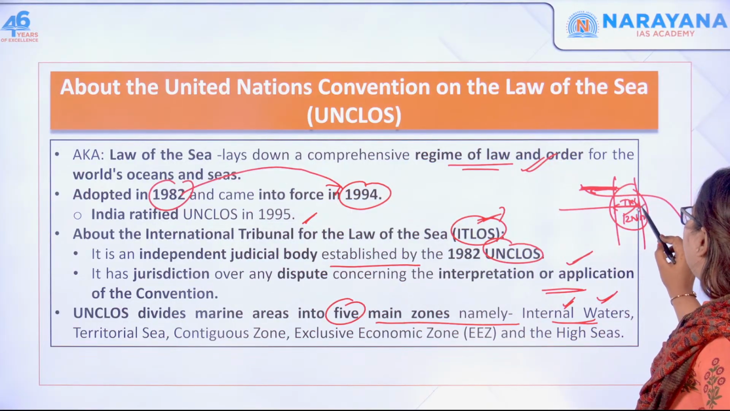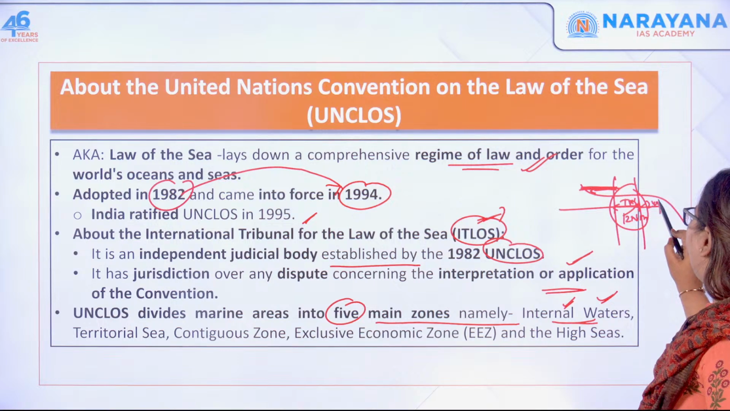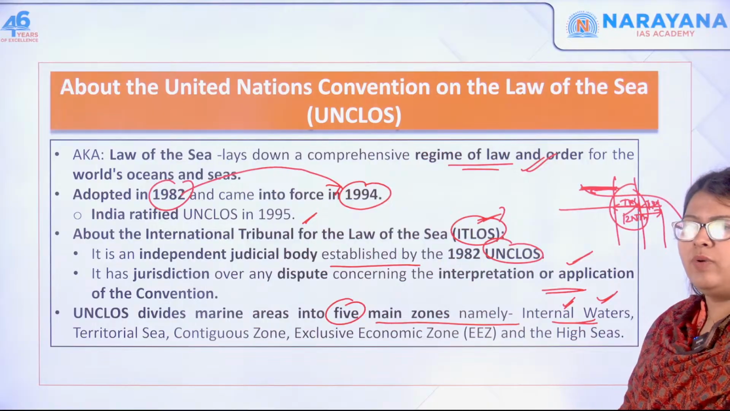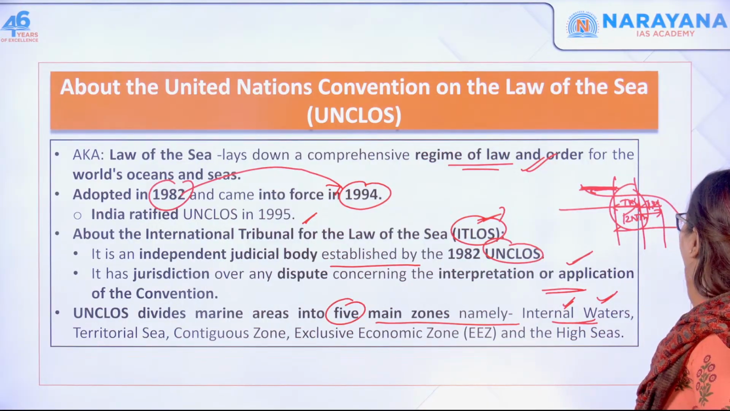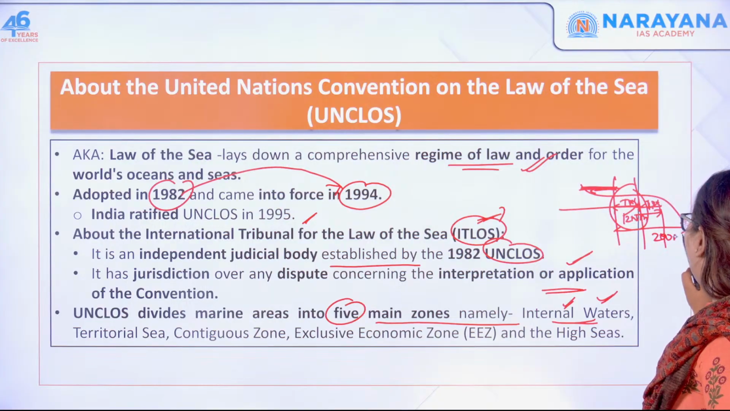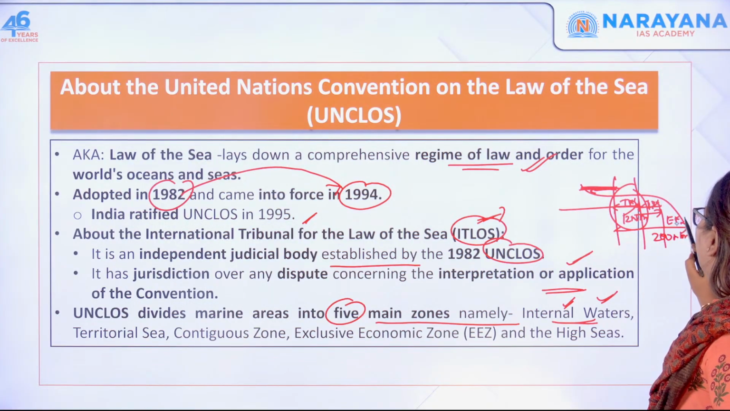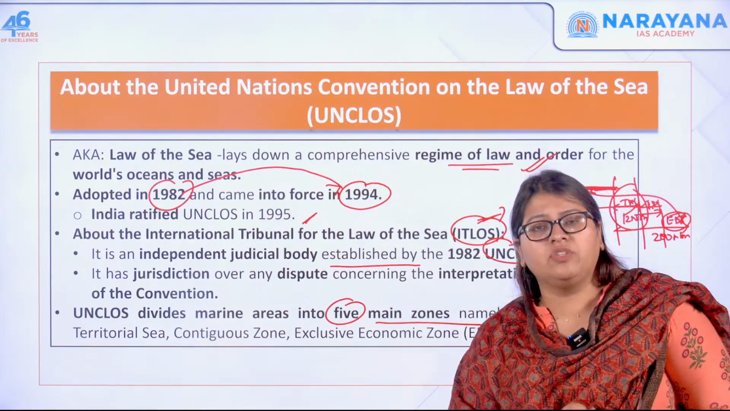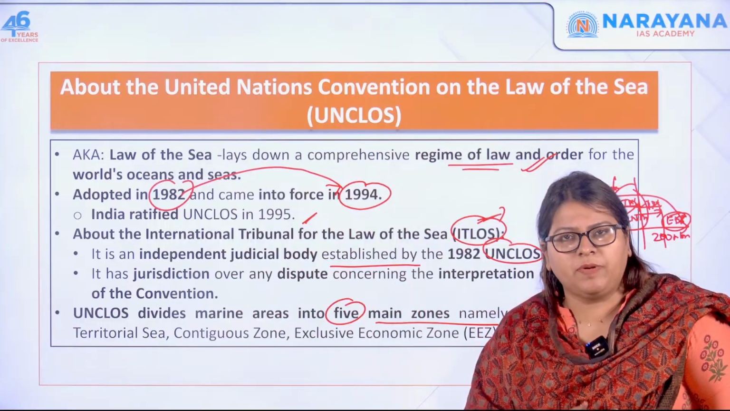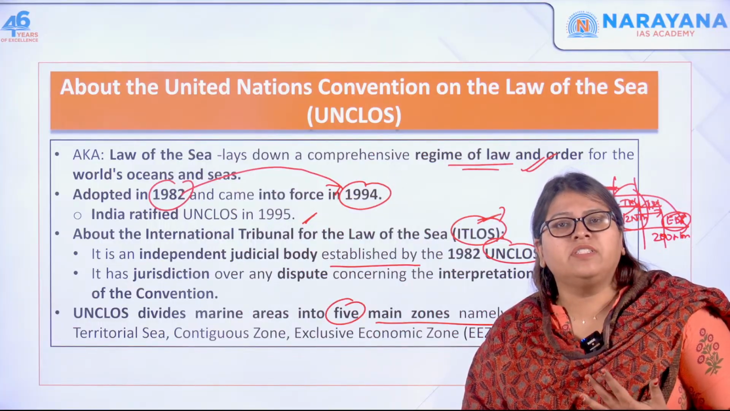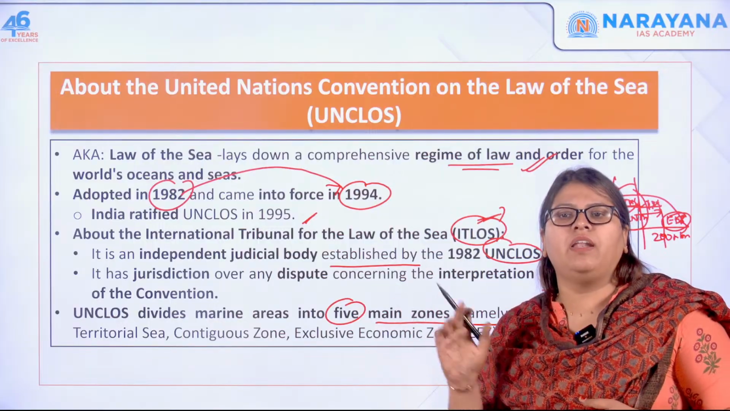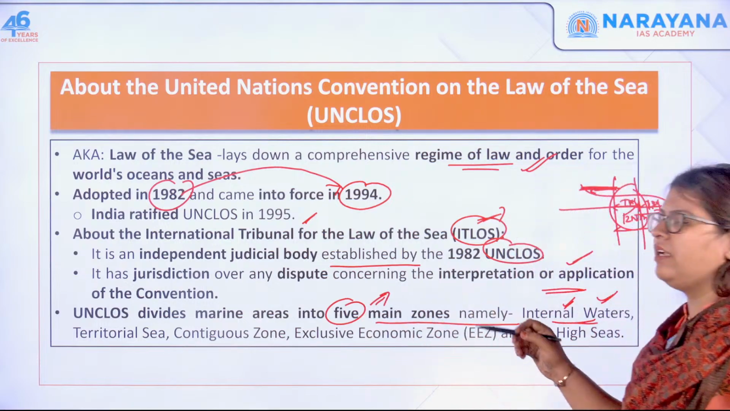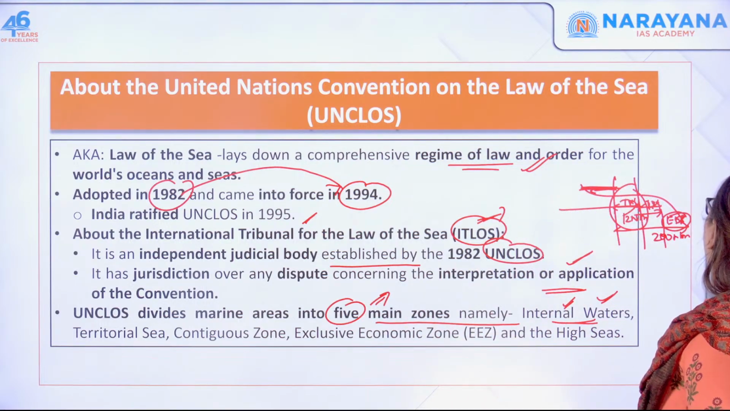Then from this 12 nautical miles to 24 nautical miles, that is another 12 nautical miles, is called the contiguous zone. And from the baseline, around 200 nautical miles is called your exclusive economic zone. Here we will see whether the coastal country has the power to make laws, and whether innocent passage of foreign vessels can be allowed in this zone. All that we will see. Before that, we will see the 5 main zones of the marine areas classified by the UNCLOS.